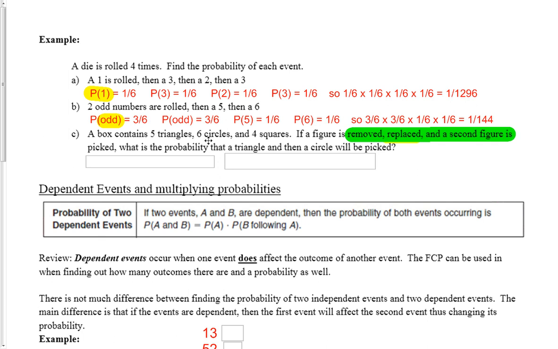So if we have 5, 6, and 4, that means we have a total of 15 items in the bag. So what's the probability of pulling out a triangle? Well, we have 5 triangles, and we have 15 total things in the bag, so it's 5 out of 15. Same thing with the circle. We have 6 circles out of 15 total, so the probability of the circle is 6 out of 15. We take those 2 numbers, since they're independent events, we multiply them together. 30 over 225, which reduces to 2/15.